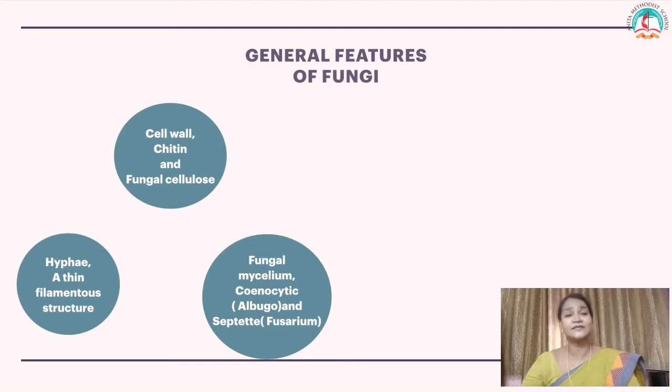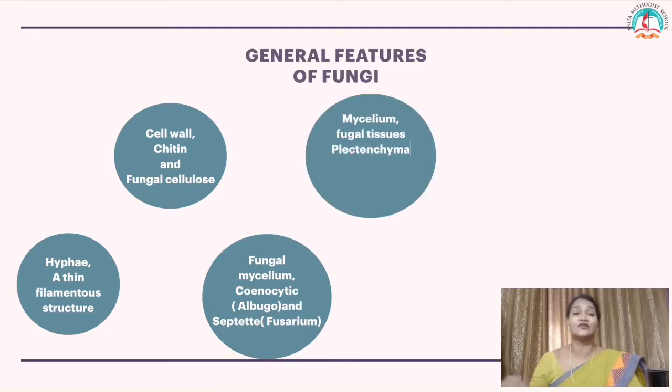What is the meaning of septum? Septum means wall. Whenever the fungal hypha has a wall, it is called septate. Example, Fusarium. Sometimes the fungal wall will be absent. It is known as coenocytic or aseptate. Example, Albugo. The mycelium is nothing but the fungal tissue called plectenchyma.